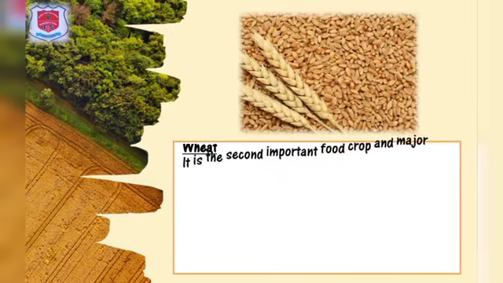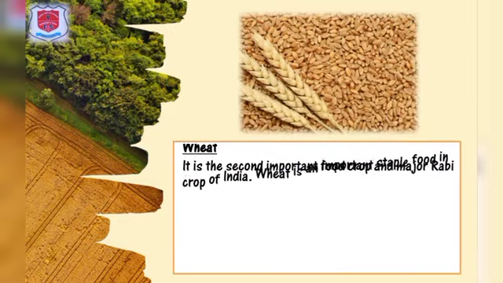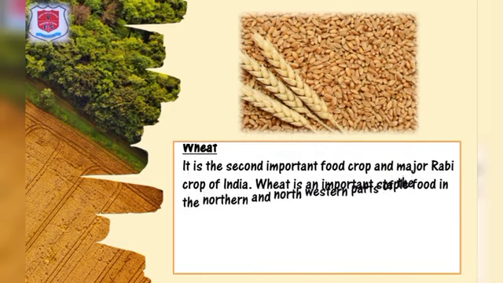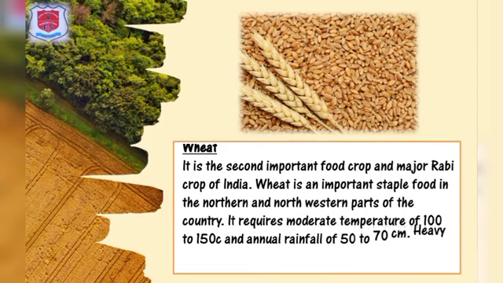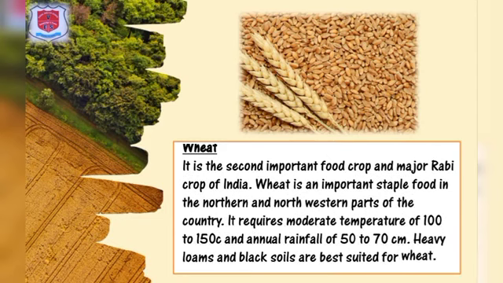Wheat. It is the second important food crop and major rabi crop of India. Wheat is an important staple food in the northern and northwestern parts of the country. It requires a moderate temperature of 10 to 15 degrees Celsius and annual rainfall of 50 to 70 centimeters. Heavy loams and black soils are the best suited for wheat.